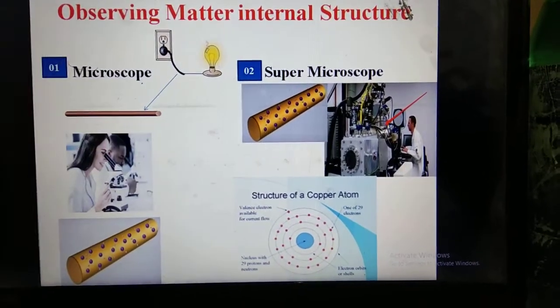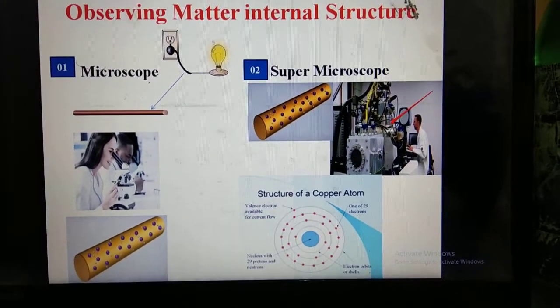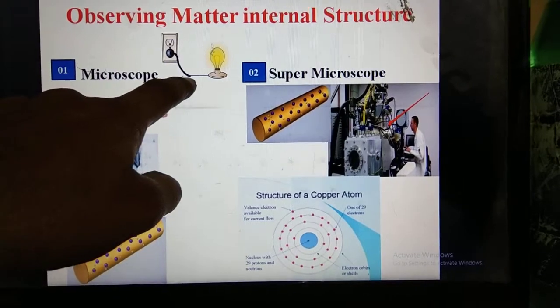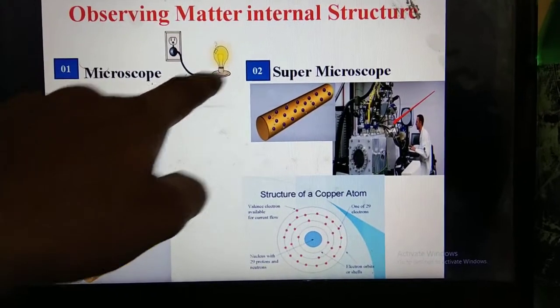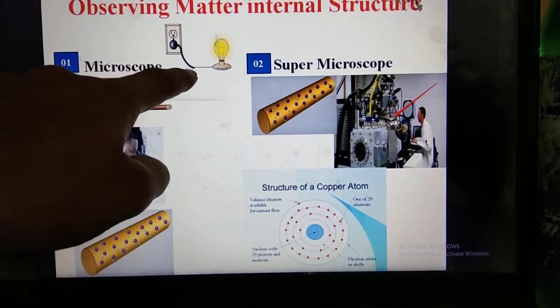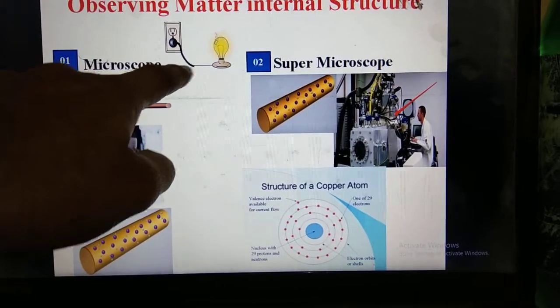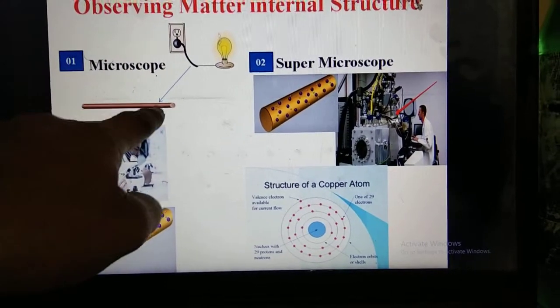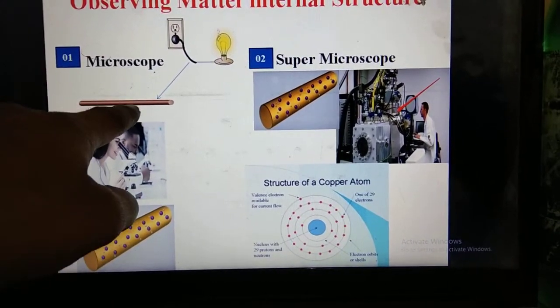But by using a super microscope we can see the internal structure of this wire, conductor or copper. This copper is called matter, and it is solid.